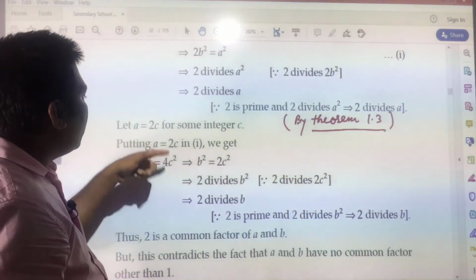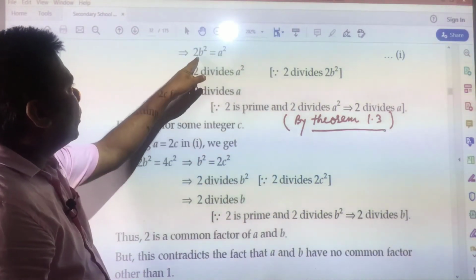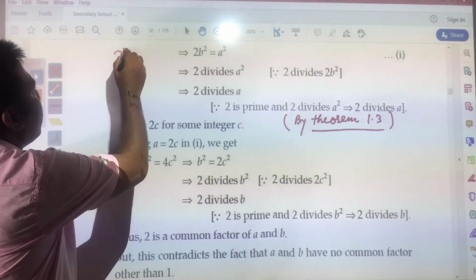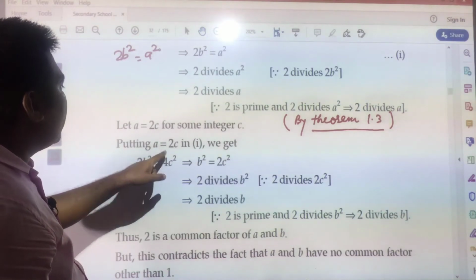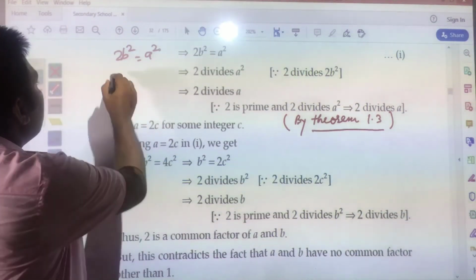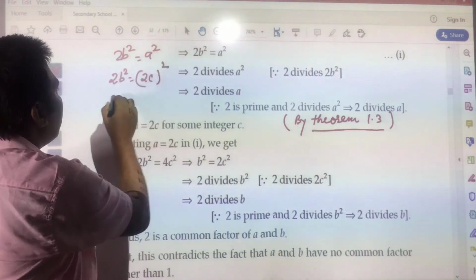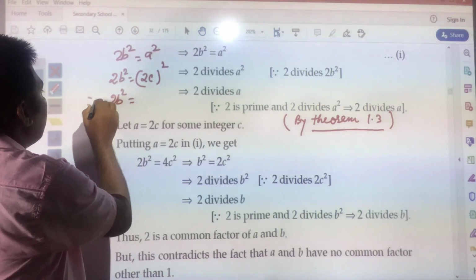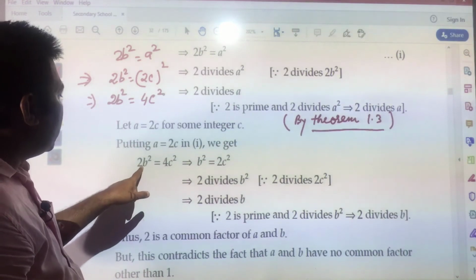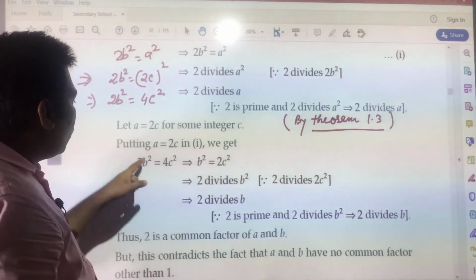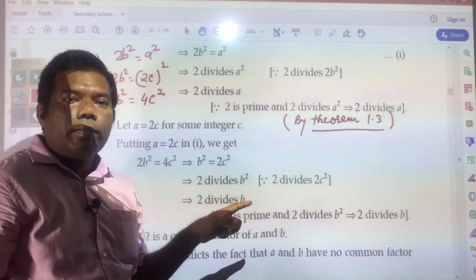And we put this value a equal to 2c in equation 1. In equation 1 you have 2b square is equal to a square. Putting the value of a equal to 2c, you see 2b square is equal to (2c) square, which means 2b square is equal to 4c square. Now the 2 cancels with the 4, and you get b square is equal to 2c square.